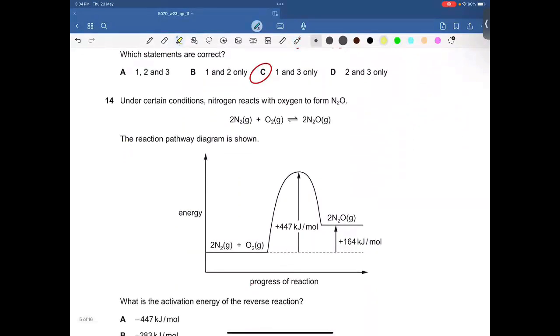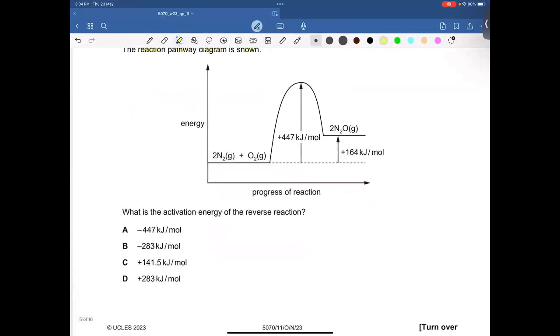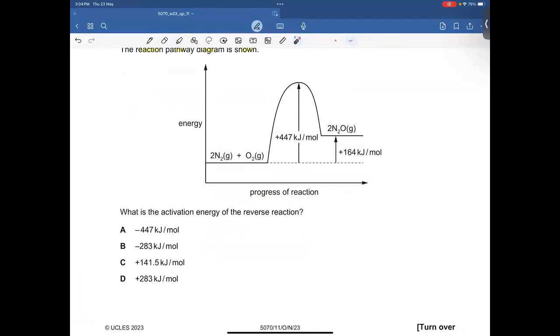Under certain conditions, nitrogen reacts with oxygen to form N2O. The reaction pathway diagram is shown. This diagram indicates that the reaction is endothermic because the energy of the product is greater than that of the reactant. Also, the delta H value is positive. This is the activation energy. This is the enthalpy change. The examiner is asking for the activation energy of the reverse reaction. So the reverse reaction is basically exothermic. In an exothermic reaction, the energy of the product is less than that of the reactant, right?